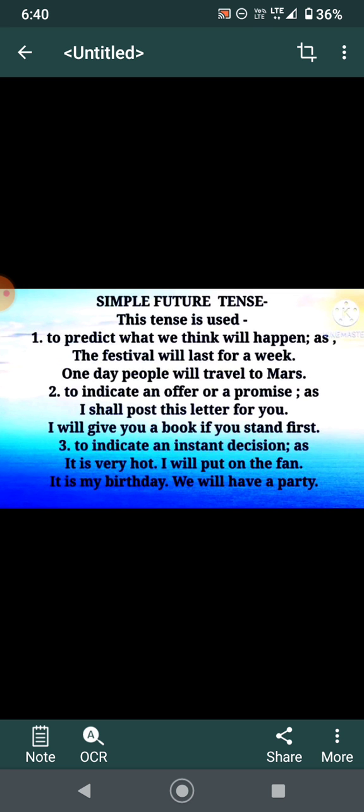Second, to indicate an offer or a promise. For example, I shall post this letter for you. I am giving you some offer to be done in the future. I will give you a book if you stand first. Again, future. Third, to indicate an instant decision taken at the point, meaning a sudden action. It is very hot. I will put on the fan. It is my birthday. We will have a party. So, a sudden decision is made here.